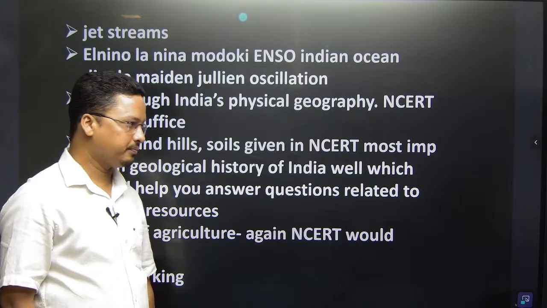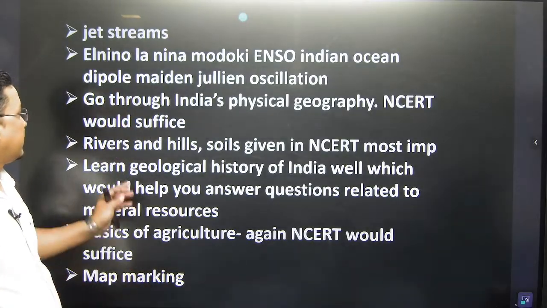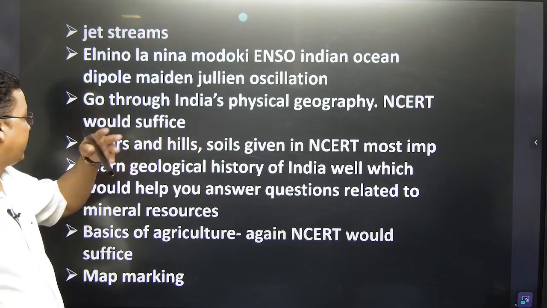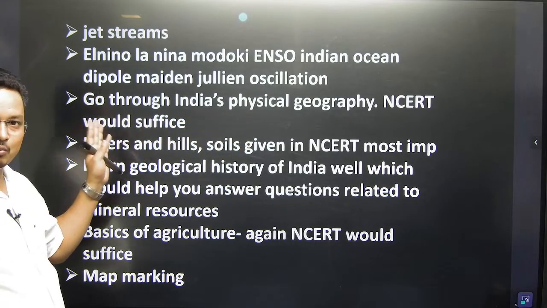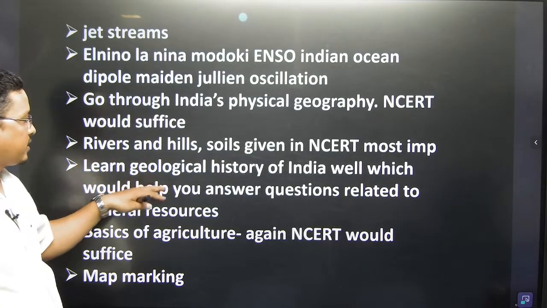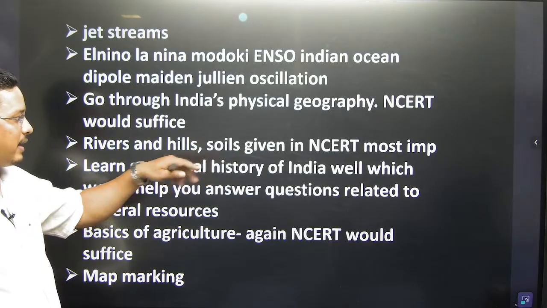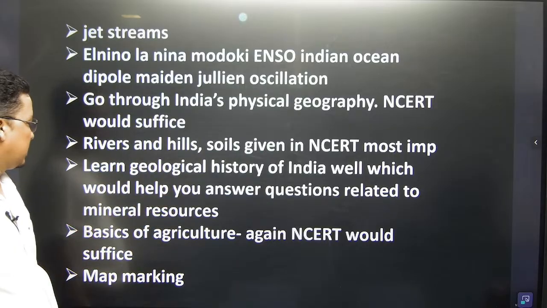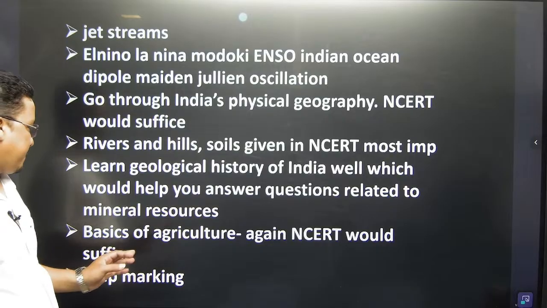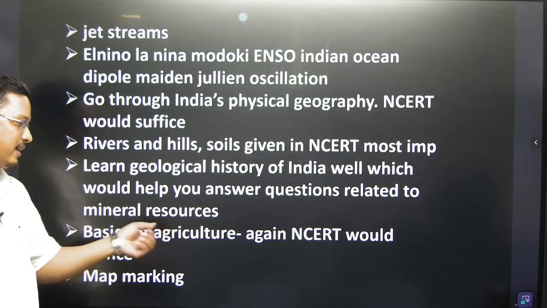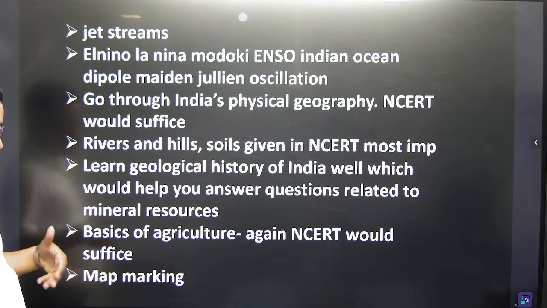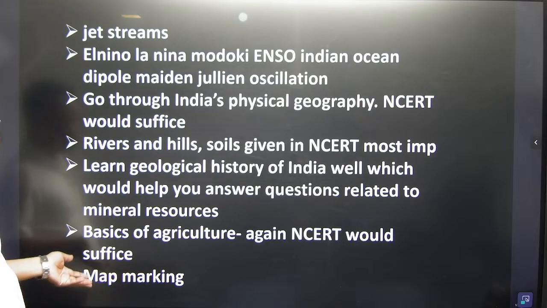Definitely, I will start. So here, apart from that, go through the Indian physiographical geography. NCERT would be sufficient. We will also go through that one. Rivers, hill, soil, whatever important things are there in NCERT, have a look at them. Apart from that, basic agriculture NCERT, you can cover from this. Map, mapping, that is also marking of the map, that is also very important.